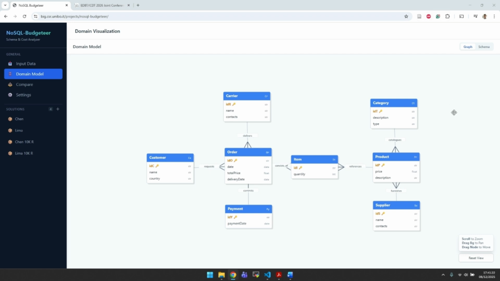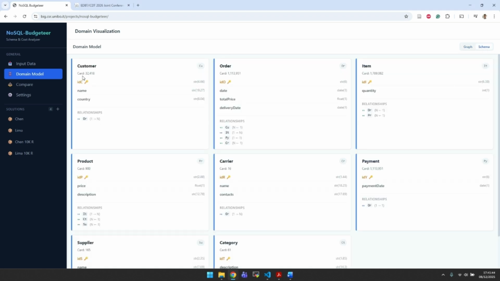It is pre-configured with the online store domain, which is the typical use case with customers making orders about products and other information about category, suppliers and so on. Now here we don't need the actual data, we just need metadata about the entities and relationships in the domain and the cardinalities of the entities, of the relationships, and the attributes and the respective data types.